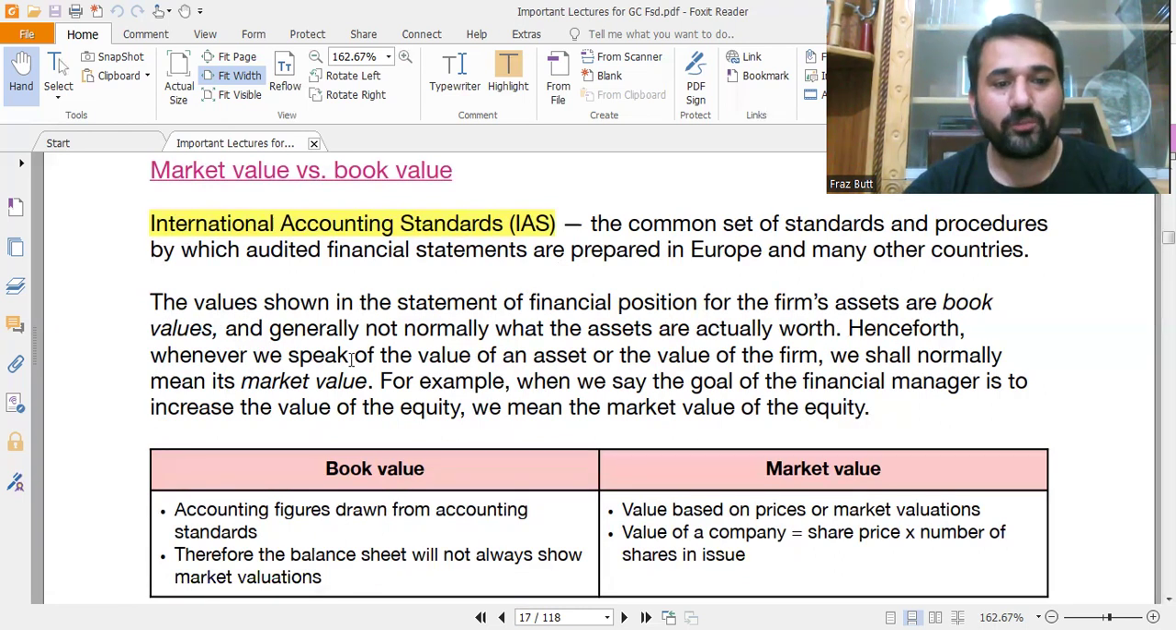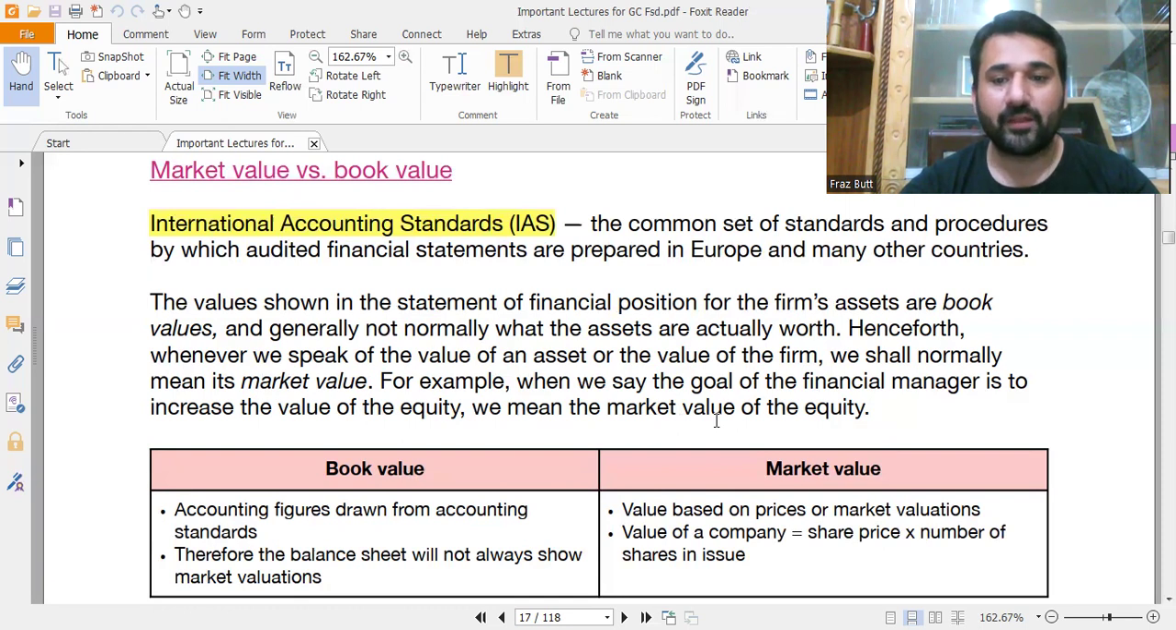Henceforth, whenever we speak of the value of the asset or the value of the firm, we shall normally mean its market value. In the normal scenario, when we talk about the value of the firm, we are actually talking about the market value. What is the market value of the firm? For example, when we say the goal of the financial manager is to increase the value of the equity, we mean the market value of equity.